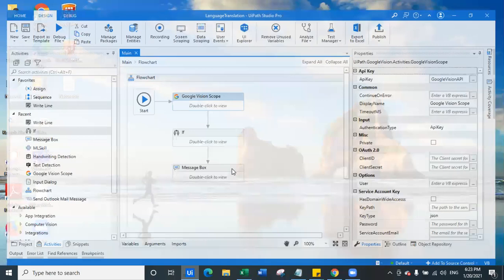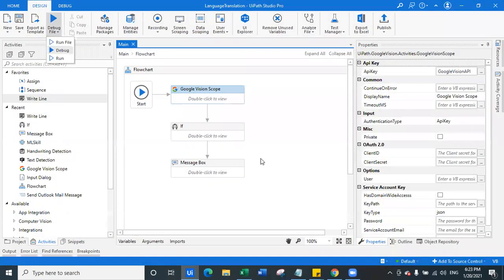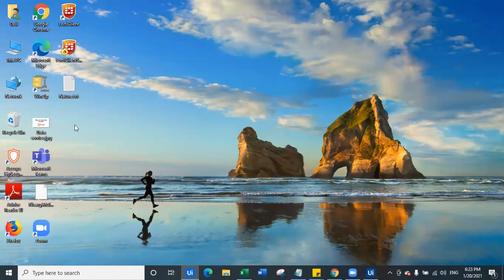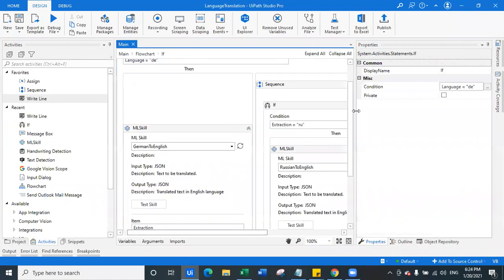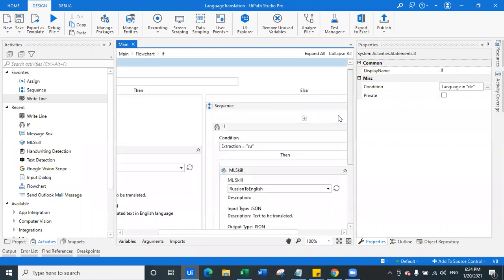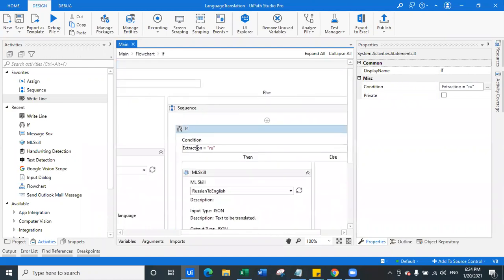And now think about the use cases while I'm doing this. So it is blank. I don't know why. Blank because language code is RU. Extracted text is also there. Then extracted text, I think it did not send it to this extraction. Oh, sorry, I compared it with the extraction. I should have done it with the language. My mistake.